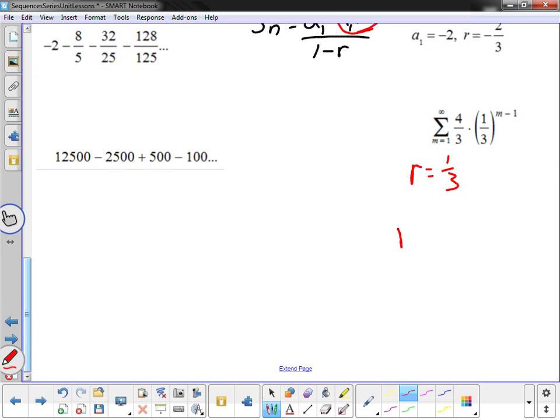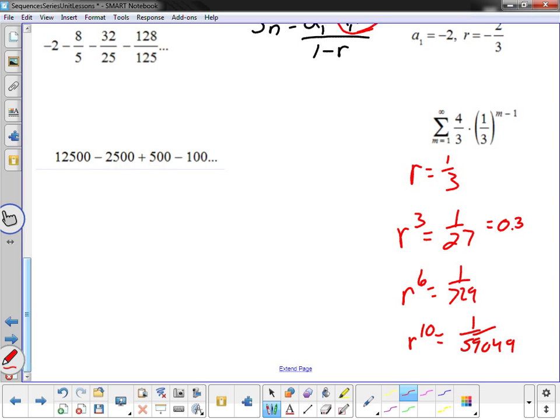If I take the r and I cube it, I get 1/27. If I take the r and I raise it to the 6th power, I get 1/729. If I take the r to the 10th power, I get 1/59,049. They look like big numbers, but let's write them as decimals. This is 0.037, and on and on, and those digits repeat.